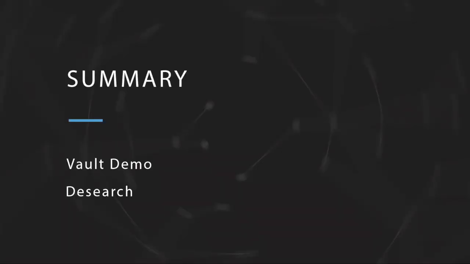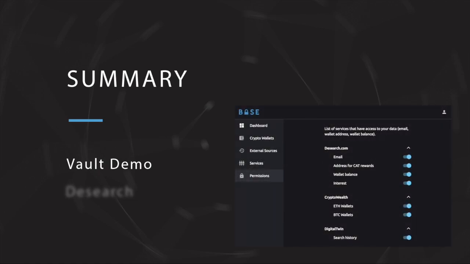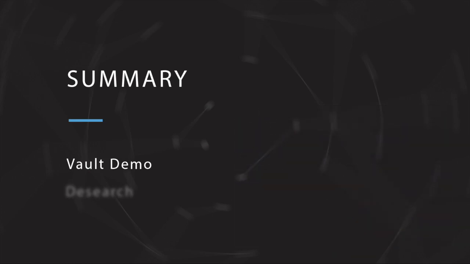Okay, let's summarize what we saw. We start with Base Vault, a place where a user manages his data, including content permission. Here I'd like to emphasize again that in Base, no one has access to your data unless you approve it. We saw this very clearly in service and permissions, where a user had to grant explicit access to every service and every piece of data.